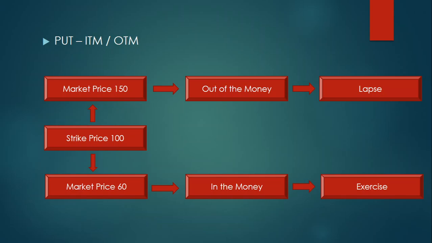Let's say the market price falls to 60. What is better? Is it better to sell at 100 or is it better to sell at 60? Better to sell at 100, no? That is the option's price. Right. This is when you will exercise the option as it is in the money. So in the case of puts, when the market price is below the strike price, it is in the money. So in short, in the money is when you are profited by trading in the options market rather than trading in the spot market. Okay?